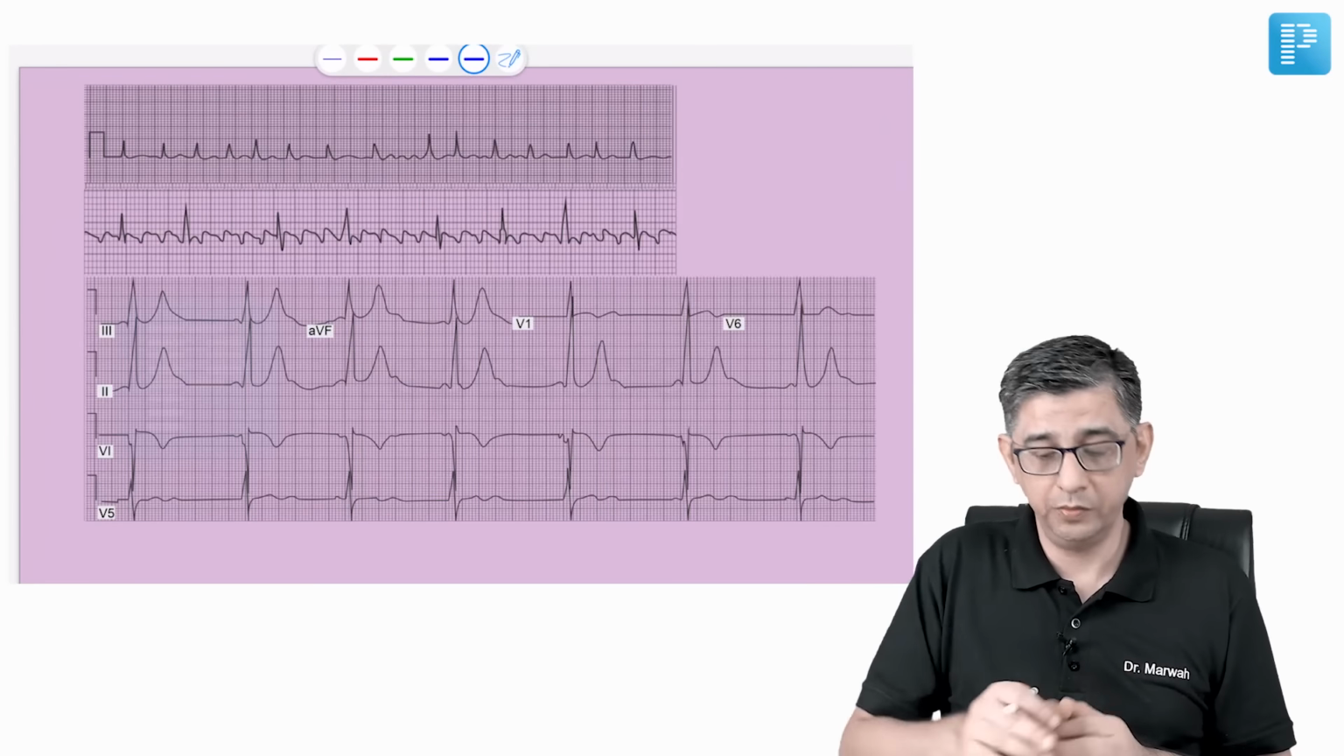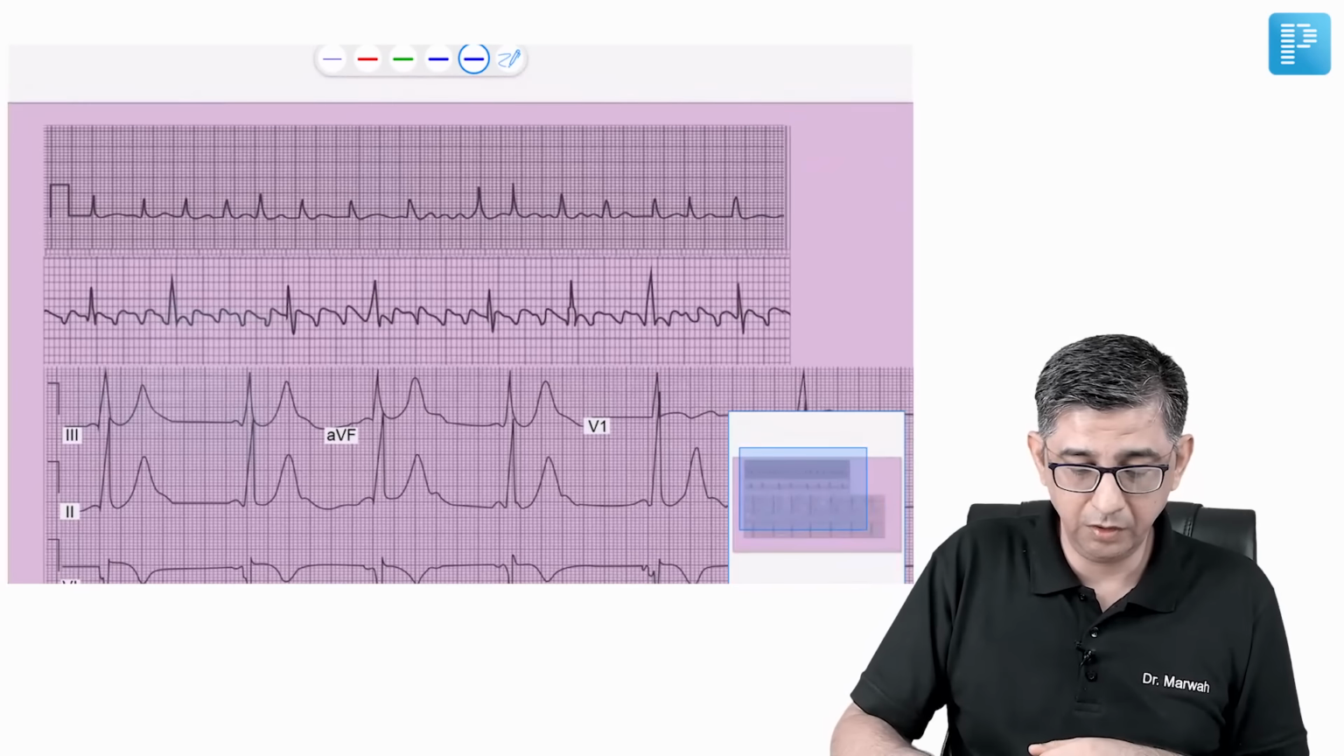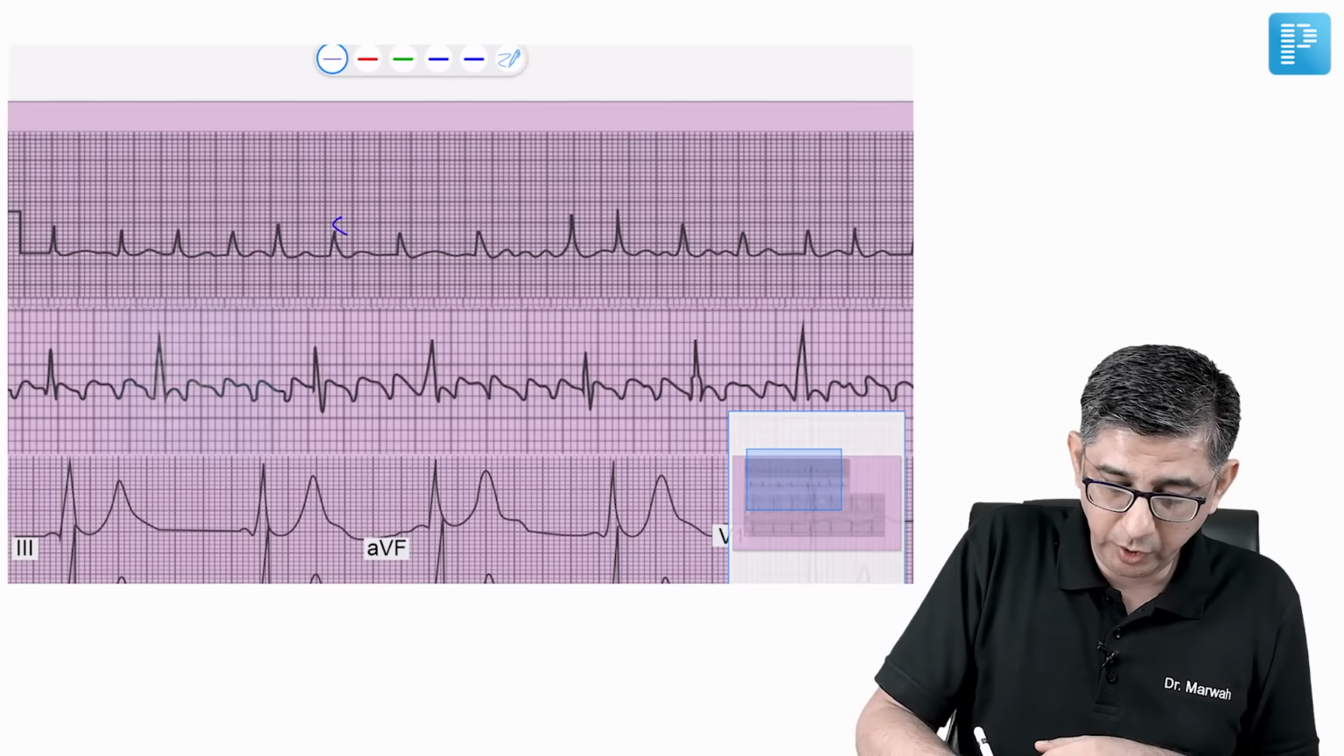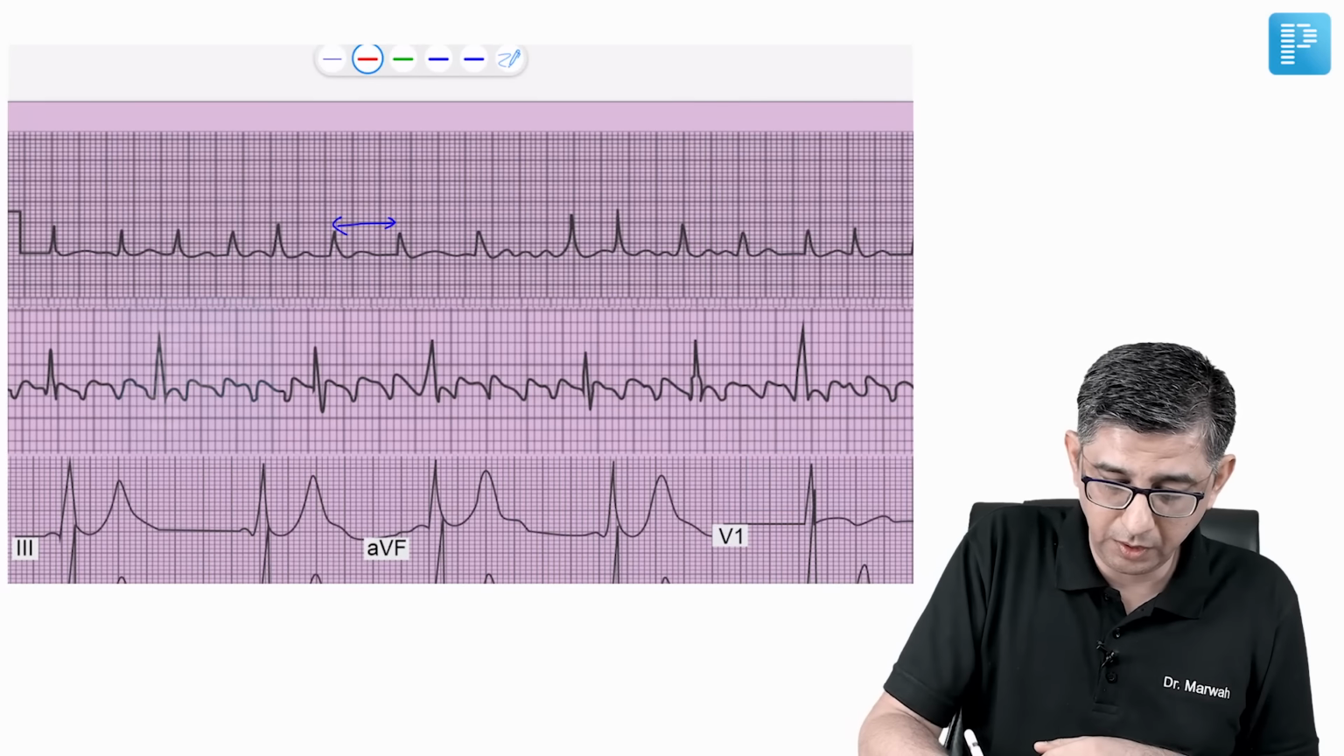So let's look at a couple of these ECGs here. In fact, if I just zoom in on the very first one, you will notice that I have tried to show a variable RR interval.